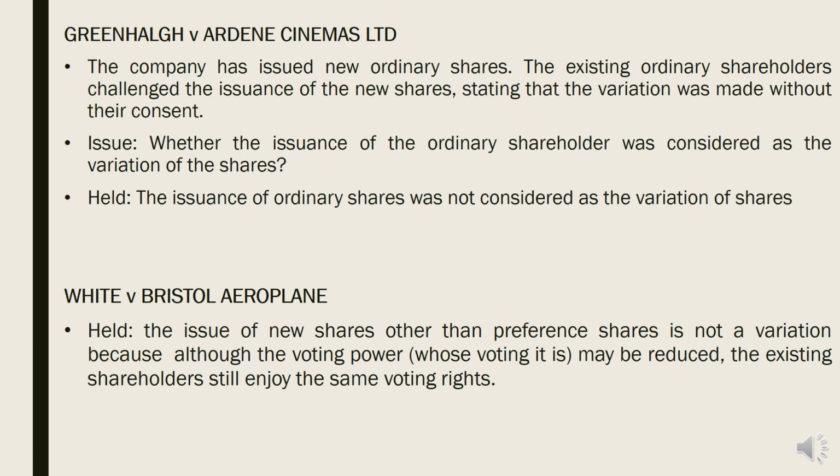For example, as I stated earlier, we have two groups, preference shareholders and also ordinary shareholders. The company decided to take the right of voting of the ordinary shareholders. When the company wants to take the right from the group of ordinary shareholders, this is variation because it is taking the right forever. Issuance of shares means they still have the rights, so it is not variation.